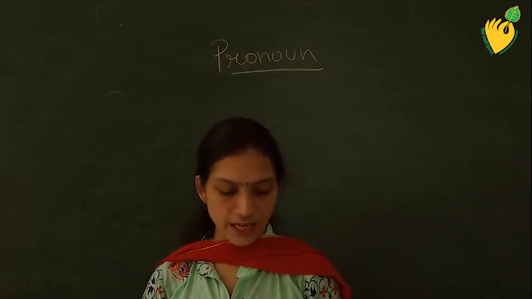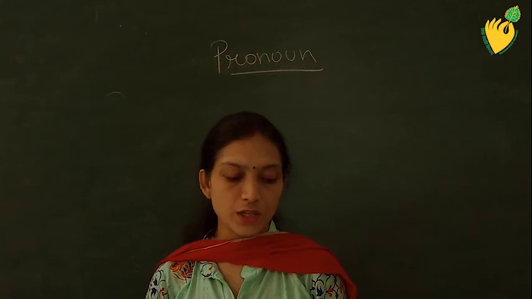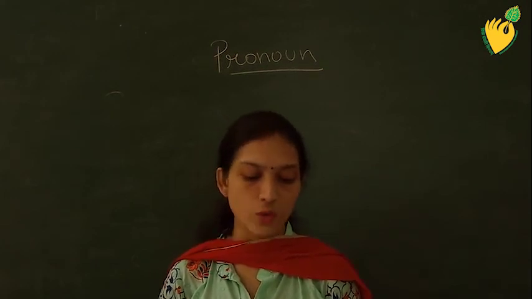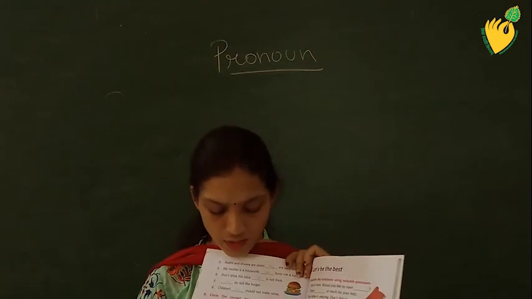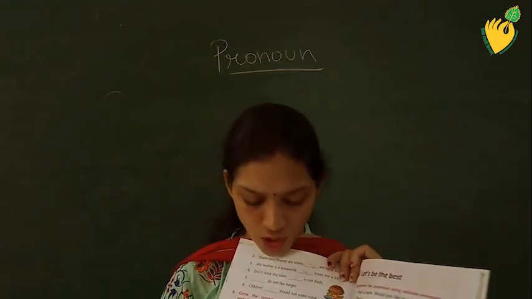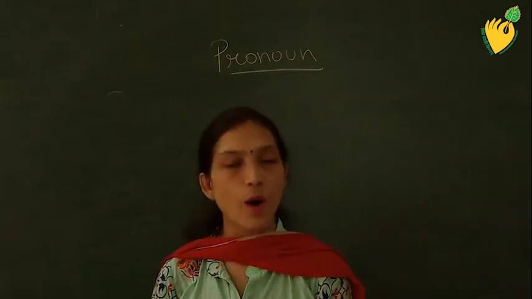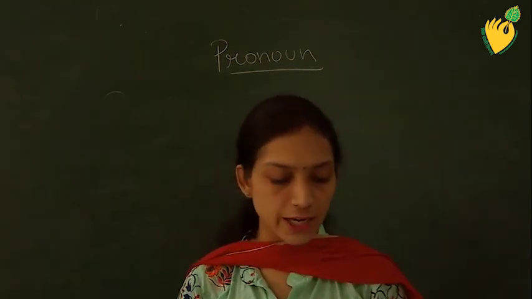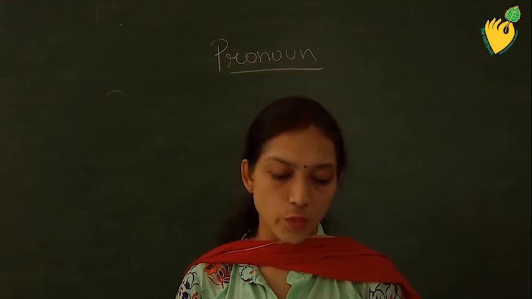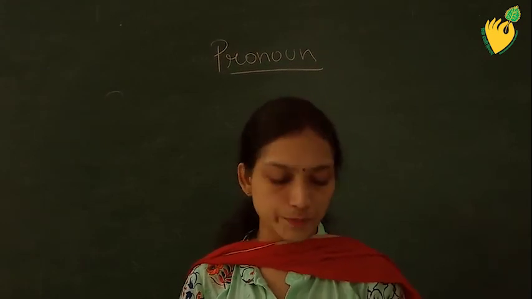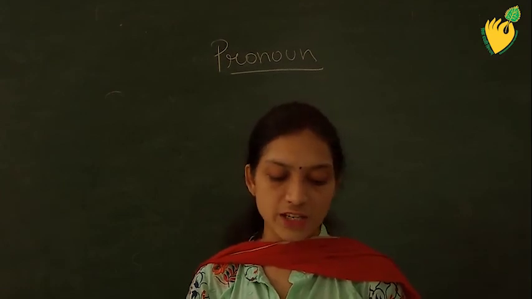Now, the second exercise is your B. Circle the correct pronoun that can replace the underlined nouns. Okay, students, you can see some nouns are underlined over here. Now, you have to use pronouns in place of those nouns. Some options are given at the side. My sister is not well. My mother is cooking porridge for her. My mother is taking rest.